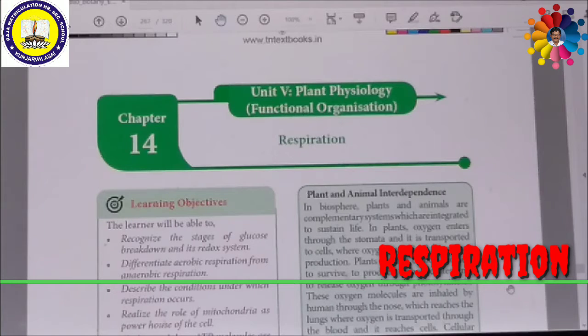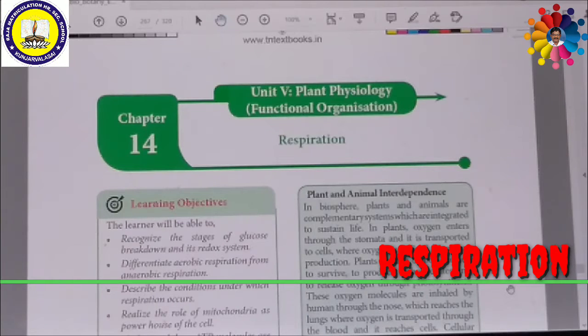Generally, what is respiration? Respiration is the breaking down of carbohydrates or fats or lipids or even protein materials by oxygen to produce carbon dioxide, water and energy. This process is generally called respiration.